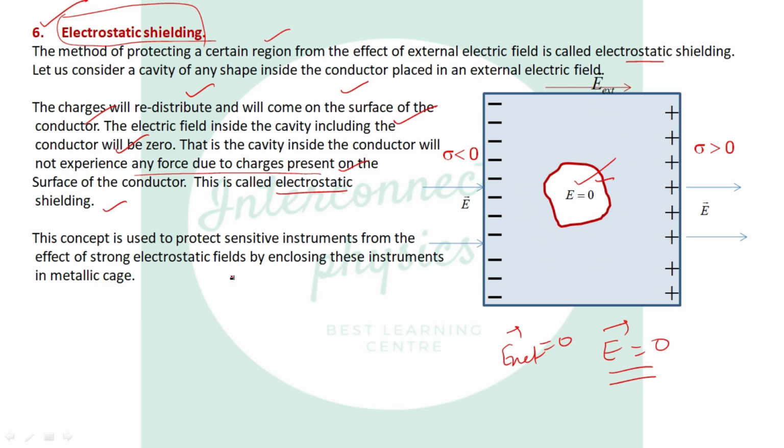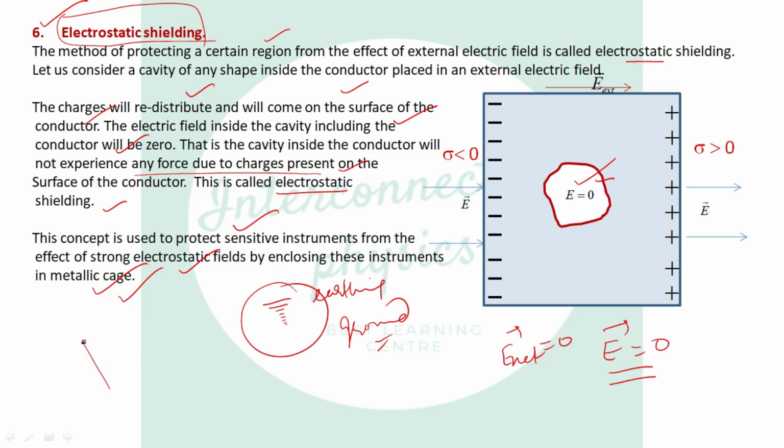This concept is used to protect sensitive instruments from the effect of strong electric field by enclosing them in a metallic cage. In houses we generally use earthing, which is also called ground. By doing this, we can protect our sensitive instruments from the strong electric field by enclosing them in a metallic cage. Or sometimes in a thunderstorm, it is very safe to sit in a bus or in a car because it is made up of metal and it becomes a metallic cage.